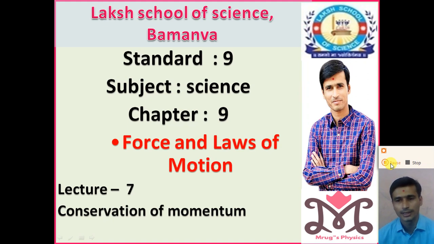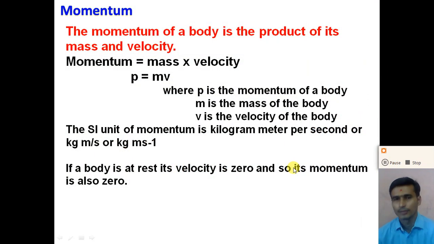So before that, let us revise what we mean by momentum, and then we will understand the conservation of momentum and the law of conservation of momentum. First of all, let us revise what we mean by the momentum of a body.